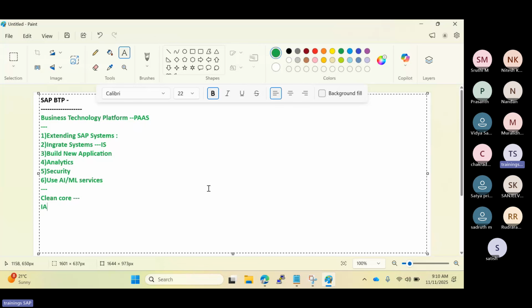In the BTP, we have the IAS and IPS concept for the cloud and SSO, so that using this we can manage all the systems centrally. In on-premises, we have Solution Manager and other monitoring tools. When it comes to the BTP, we have the Cloud ALM tool available for monitoring.